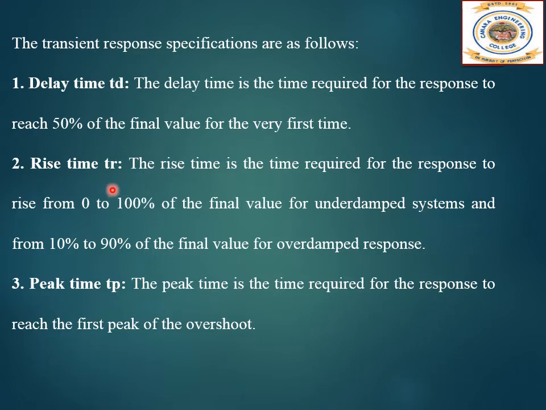Next is the rise time. The rise time is the time required for the response to rise from 0 to 100% of the final value for an underdamped system. Underdamped means your zeta is between 0 and 1. For an overdamped system, it is from 10% to 90% of the value. Overdamped system means the damping factor zeta is greater than 1.